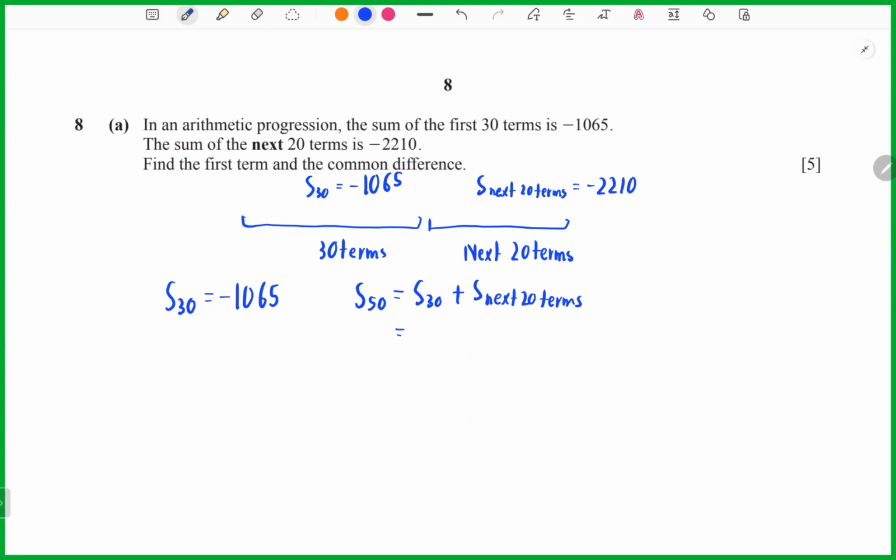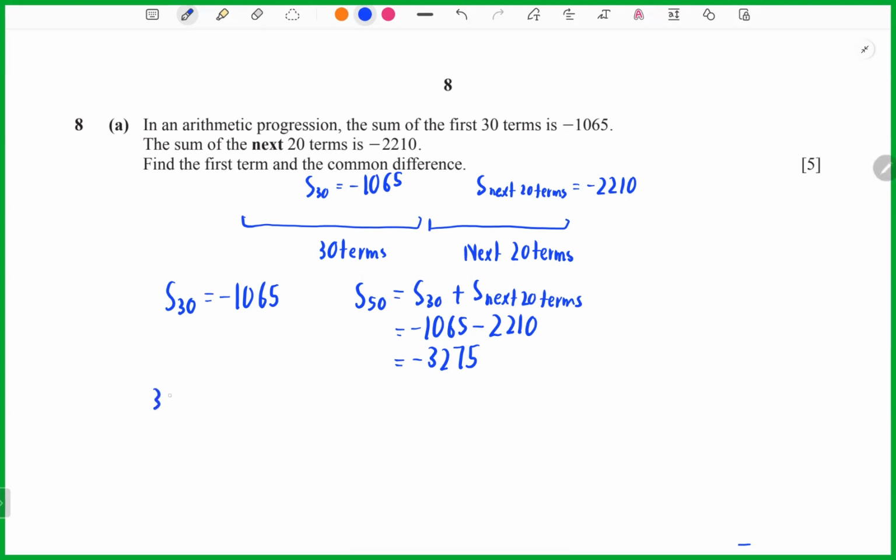So now you can take negative 1065 minus 2210 here, which is negative 3275.